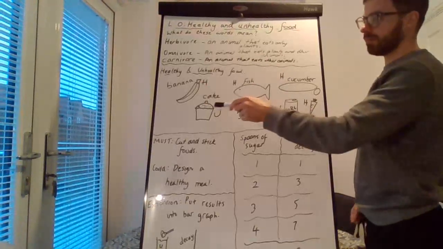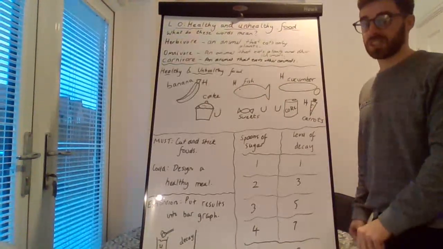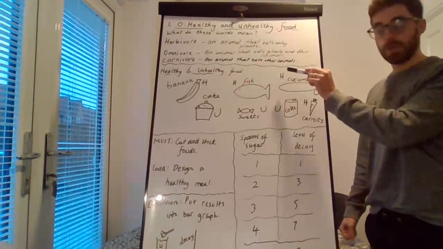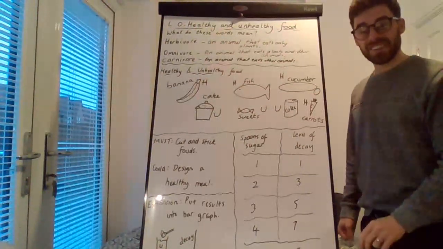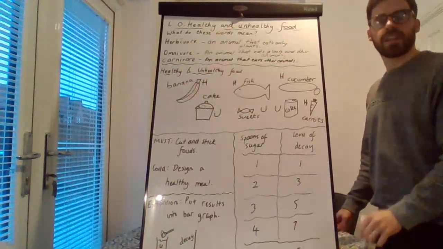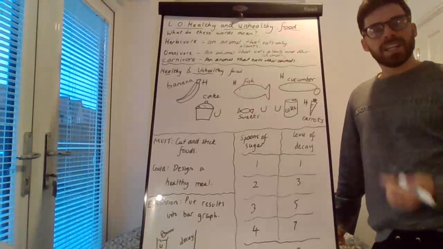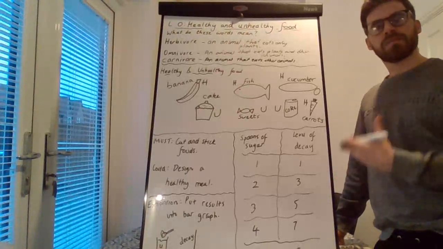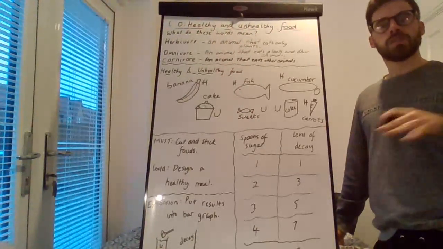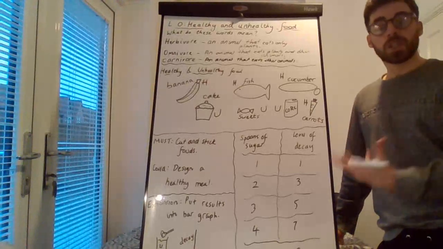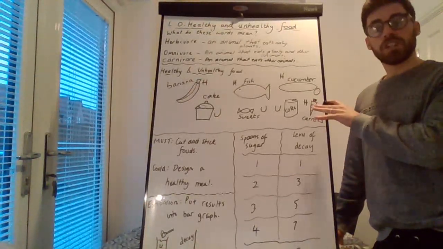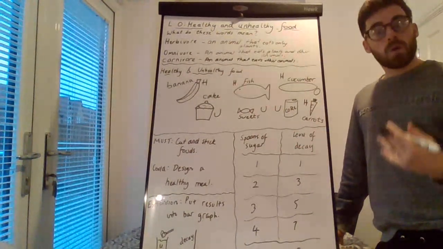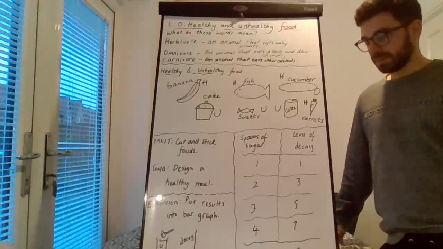Bananas are healthy. Cake would be unhealthy, lots of sugar in cake. Fish is very good for you, healthy. Sweets, unhealthy. Cucumber, healthy. Coke, unhealthy. Carrots, healthy. Well done if you got those correct. But remember, it's important that you have a balance in your diet and you don't just eat the same foods all the time. You do need different foods from different food groups. You do need some sugar in your diet for energy. So it's important that you have a balance of different foods in your diet. And you'll discuss that more, as I said, with Mr. Woodhouse in your next lesson.